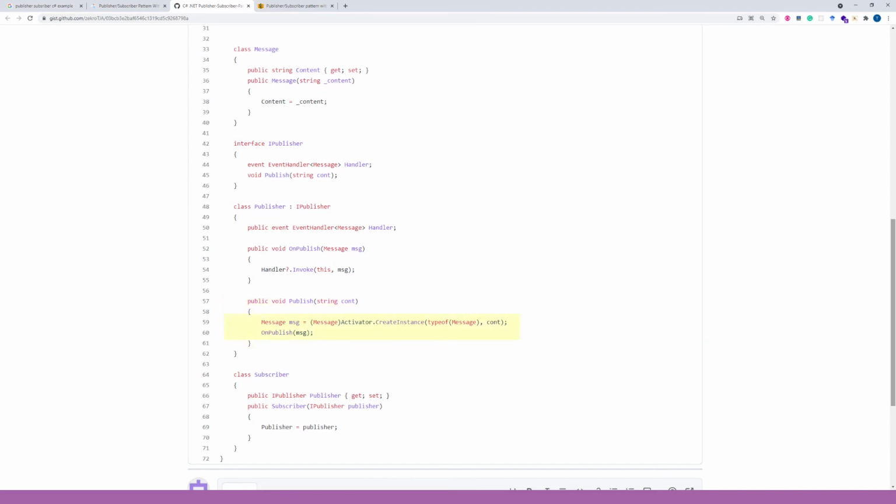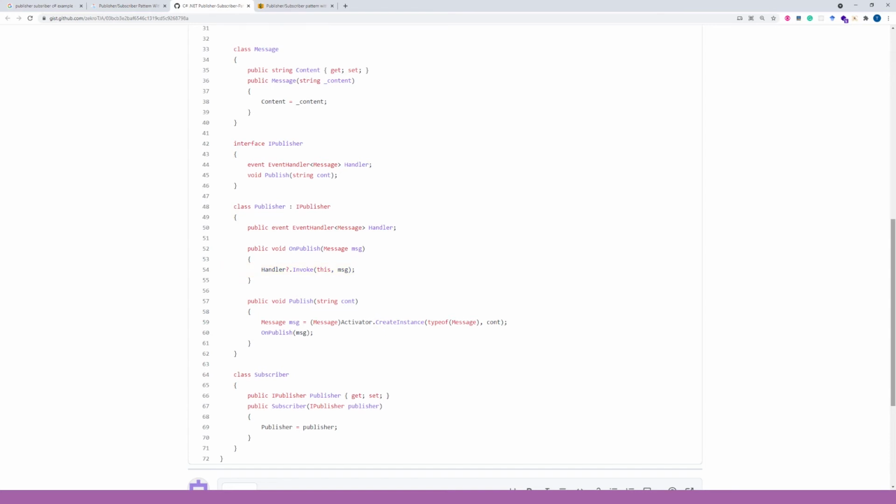To do that, the message is created and the method OnPublish is called. Now the method OnPublish knows the handler, or the function that needs to be executed in a subscriber, and in this way it invokes that function.